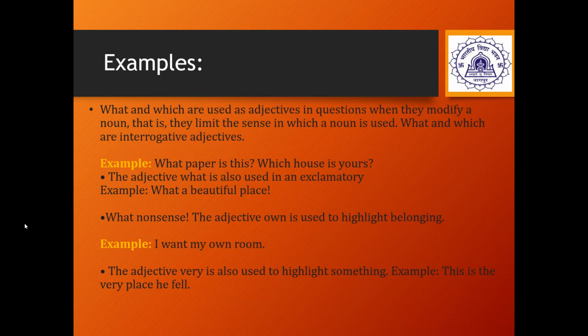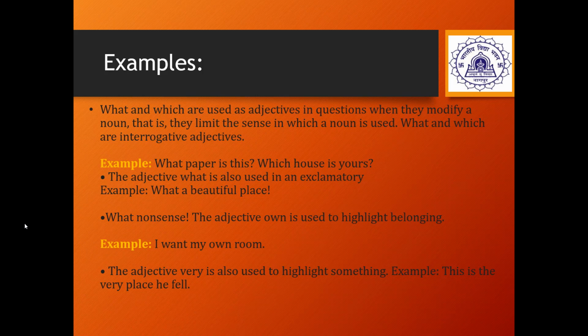Now children, apart from the quality and quantity, there are some kinds of adjectives in which we question also. Hence they are known as interrogative adjectives because we question here. What and which are the adjectives in which we question when they modify a noun. That is, they limit the sense in which a noun is used. Let us see the example. What paper is this? Which house is yours? So what and which, they are asking questions here.